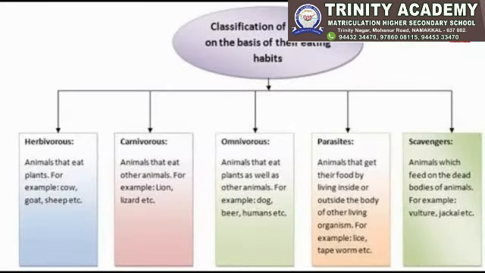Okay. Next topic is classification of animals on the basis of their eating habits. Animals are divided into 5 categories for their eating habits. First one is herbivores, second one is carnivores, third one is omnivores. Next, fourth one is parasite and last one is scavengers. First, we learn one by one.